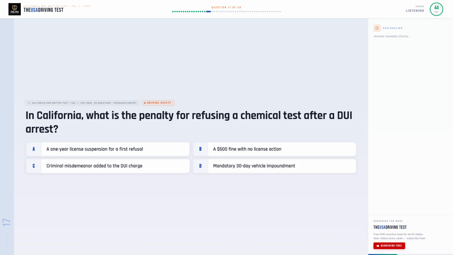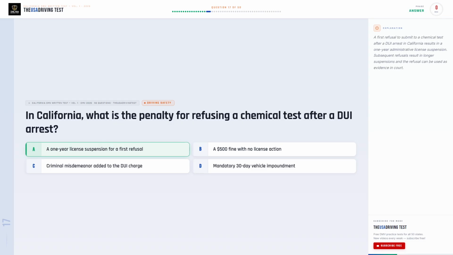In California, what is the penalty for refusing a chemical test after a DUI arrest? Option A. A 1-year license suspension for a first refusal. Option B. A $500 fine with no license action. Option C. Criminal misdemeanor added to the DUI charge. Option D. Mandatory 30-day vehicle impoundment.